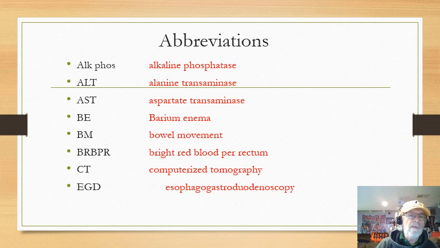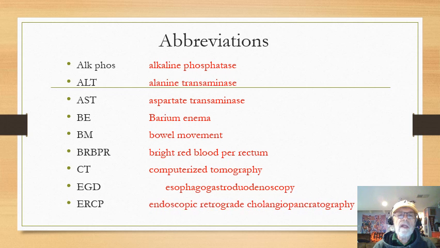EGD is really simple. It stands for a long word, esophagogastroduodenoscopy, which means that they look at the esophagus, they look at the stomach, and they look at the small intestine, the duodenum, by the scope. So they go in with the scope and they're able to see those things. And basically, rather than saying, hey, I'm going in for an esophagogastroduodenoscopy, you say, I'm going in for an EGD, which is easier. So that's what that is. I think I would know that one, okay?